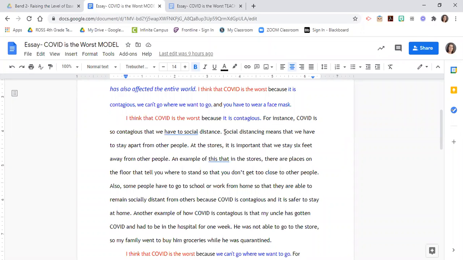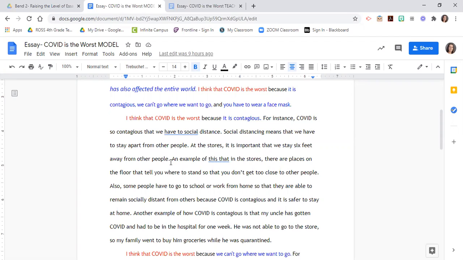For instance, COVID is so contagious that we have to social distance. That is a fact. Fact 1. Social distancing means that we have to stay apart from other people. That is another fact. It leads with the first fact I had. At stores, it is important that we stay 6 feet away from other people. That still is included, so I'm not adding this in with a third fact. This is telling more and elaborating more about social distancing.